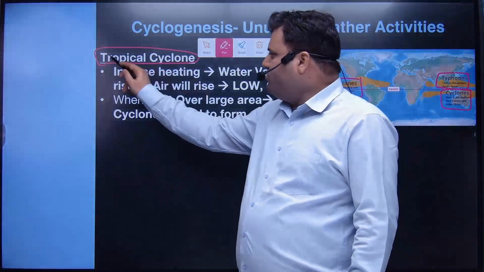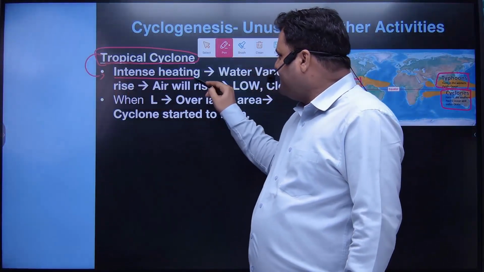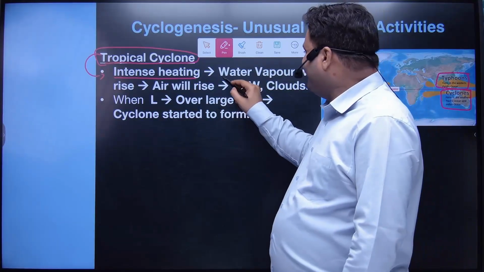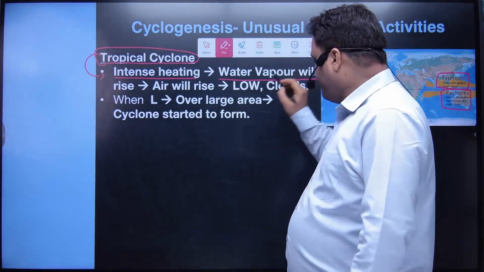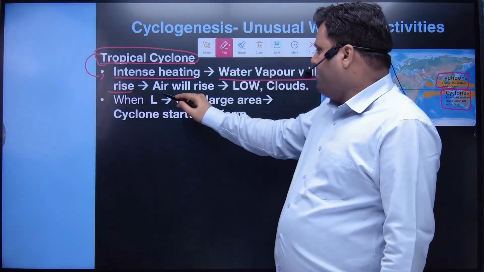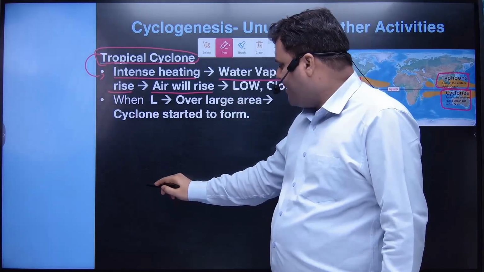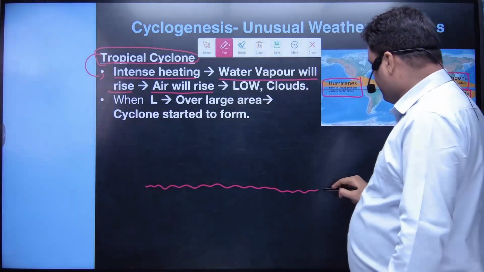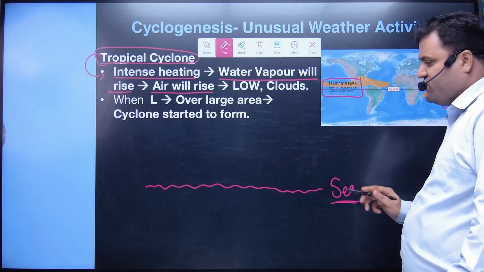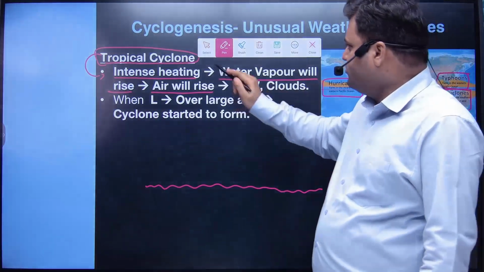So cyclone is formed whenever there is intense heating. Due to intense heating, what would happen? There will be water vapor, and that water vapor will rise, and air will rise. Suppose we have a sea surface. First of all, the condition is that this tropical cyclone forms on the sea surface, on water.